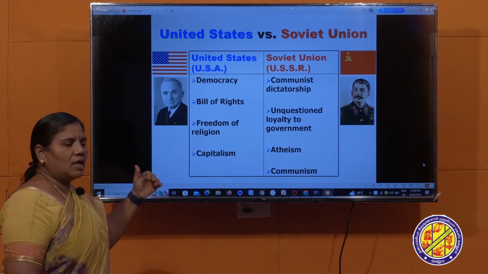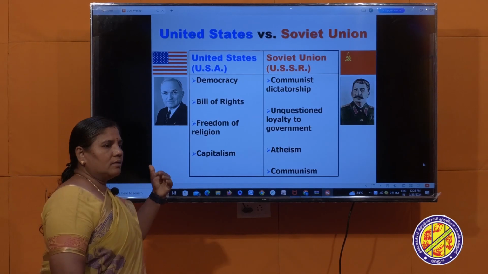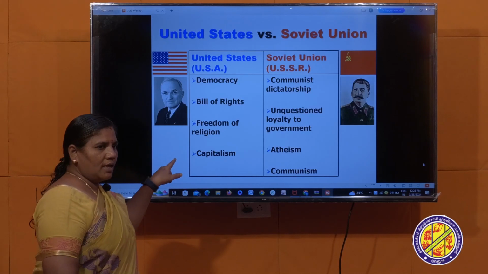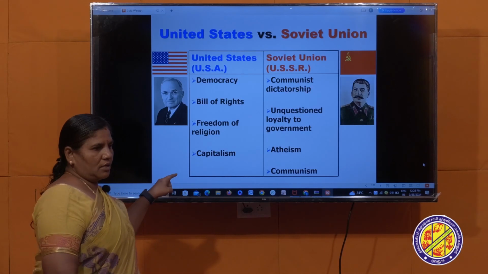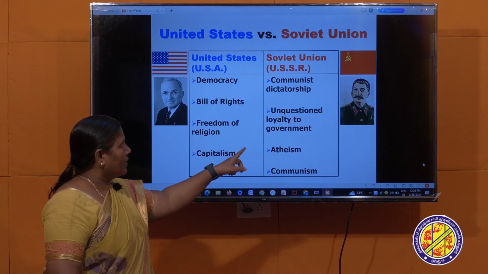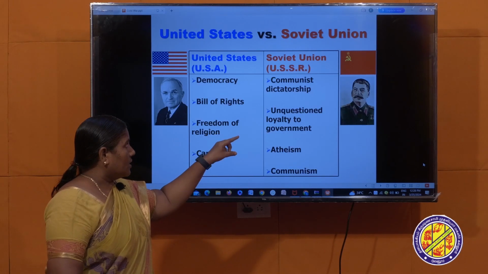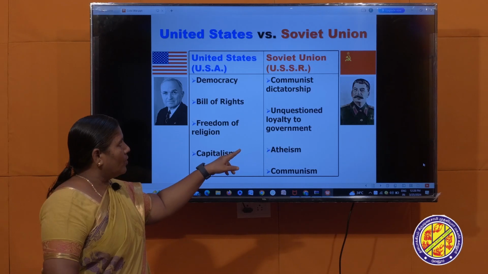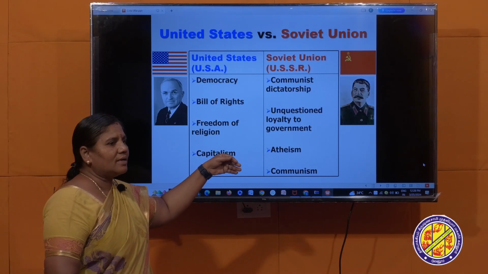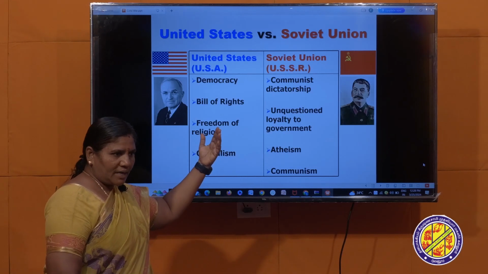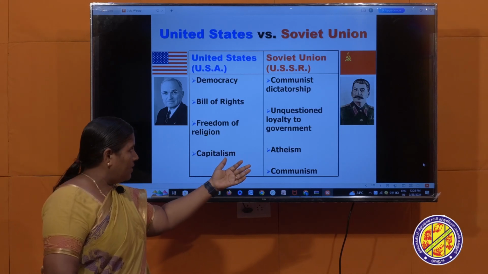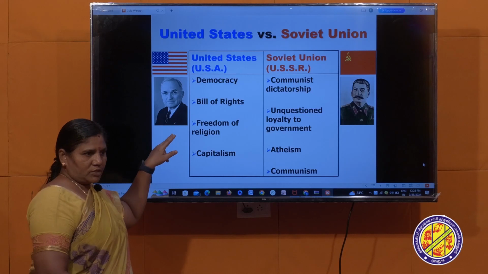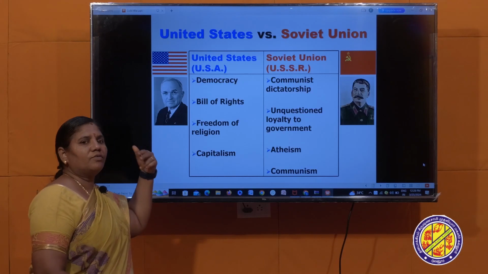First difference, ideological differences. Politically, USA followed a capitalist ideology, whereas Russia, the USSR, Union of Soviet Socialist Republics, followed a communist ideology. It is like a dictatorship. Not that much freedom was given to the people, whereas in USA a democratic type of government was followed, where the people enjoyed full freedom.